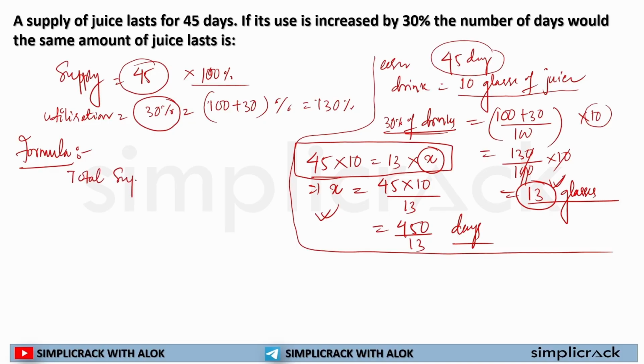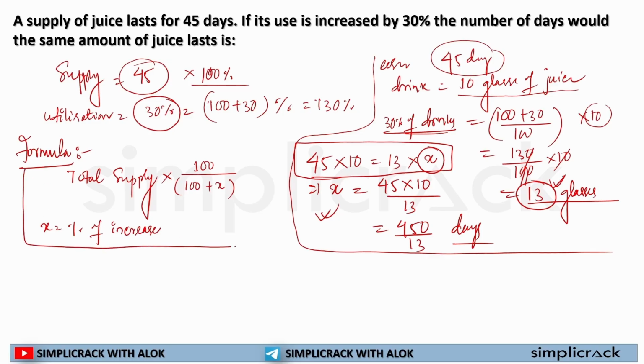Total supply multiplied by 100 divided by 100 plus x percentage, and x is the percentage of increase in consumption. This is the formula I will be using.